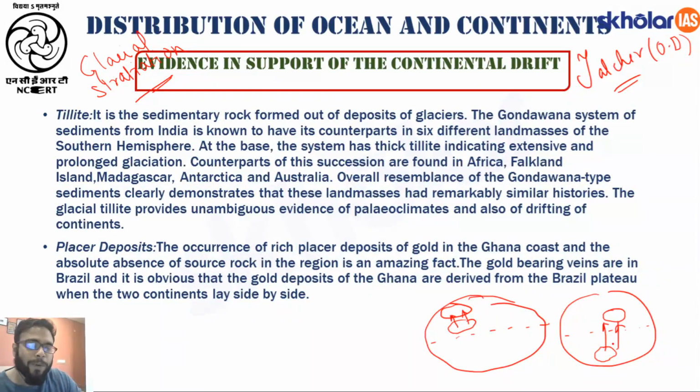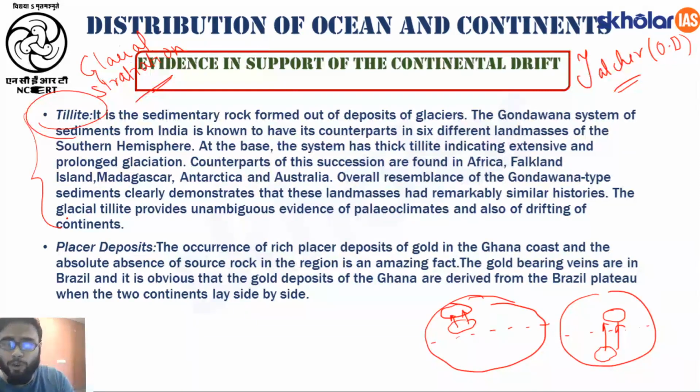So when India was present somewhere in the temperate regions, the rocks which are found in India underwent glacial striations, which are called tillite. Right, so it underwent glacial striations, then it moved into the tropical regions in the contemporary time. So this gives us evidence that the continents are drifting, right? So these are examples of paleoclimatic evidences. Fine. Okay, so this was the basics of paleoclimatic evidence.